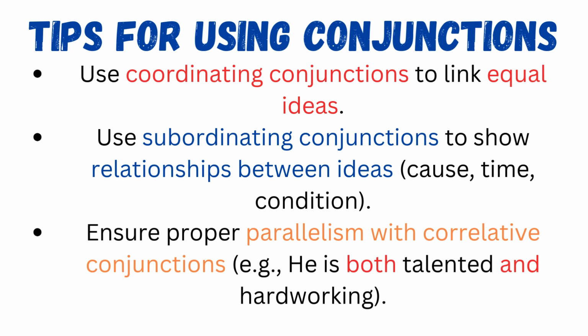Tips for using conjunctions. Number one, use coordinating conjunctions to link equal ideas. Number two, use subordinating conjunctions to show relationship between ideas, for example, cause, time and condition. Number three, ensure proper parallelism with correlative conjunctions. For example, he is both talented and hardworking.